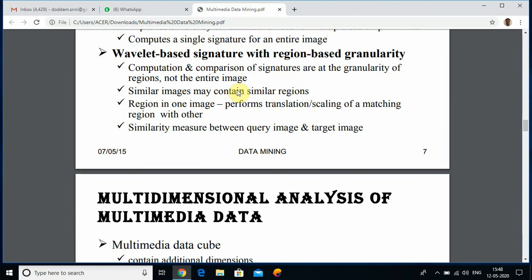The last one is the wavelet based signature with region based granularity. In this technique, computation and comparison of signatures are at the granularity of regions, not the entire image. Similar images may contain similar regions. A region in one image performs translation or scaling to match a region in the other. Then a similarity measure is computed between the query image and the target image.